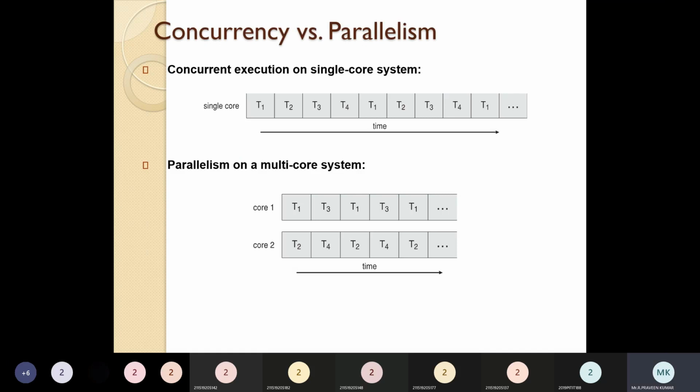So concurrent means that even though a single core is there, we can implement it. Most probably we can go for concurrency. Here you can see there is task one in many places. If task one is taking more time, we give some chance to task one, and immediately we stop task one and give the opportunity to task two, task three, task four. Again, we come back to task one.